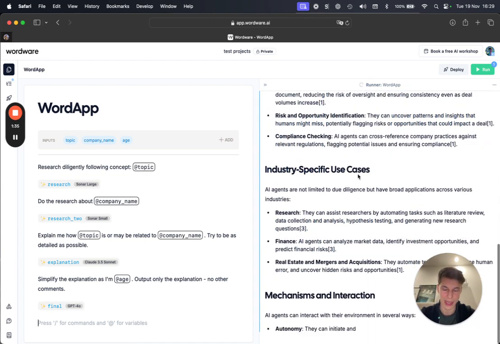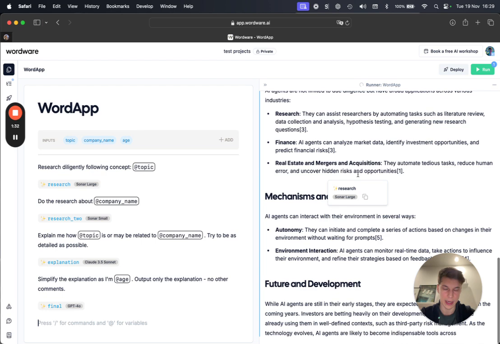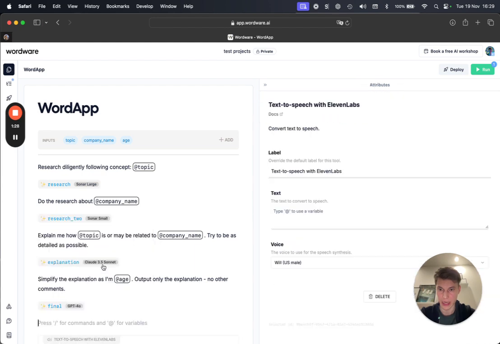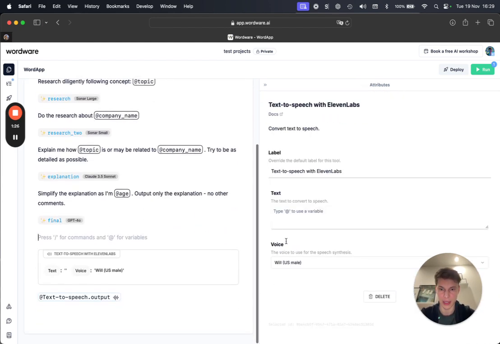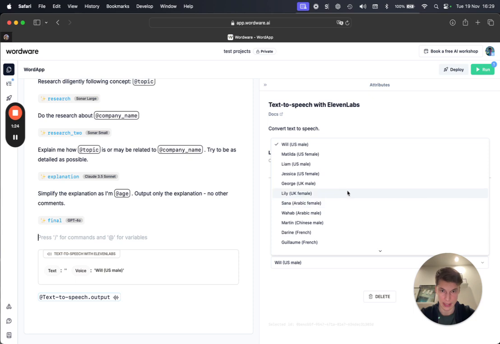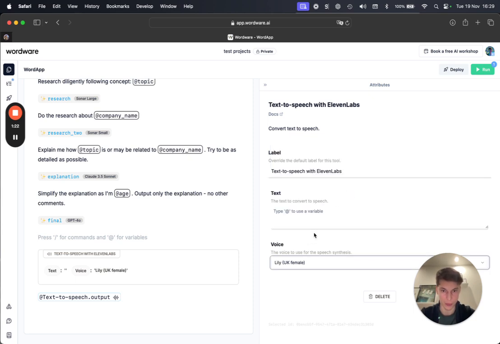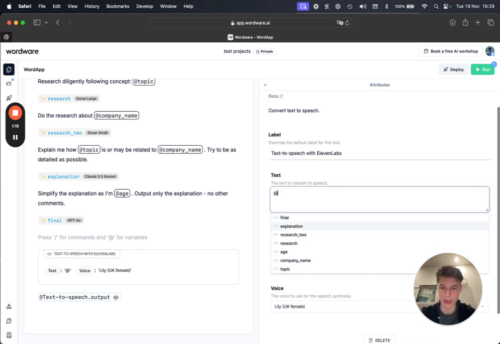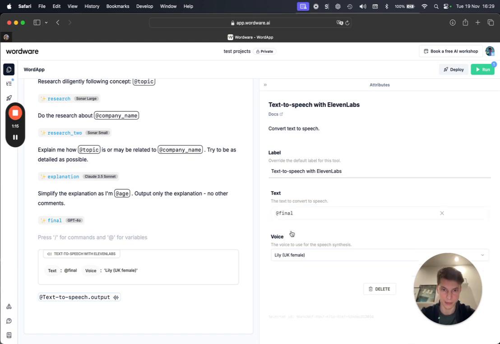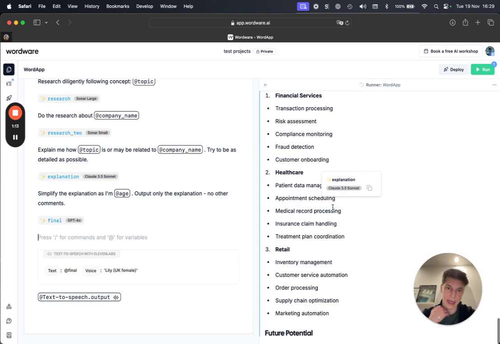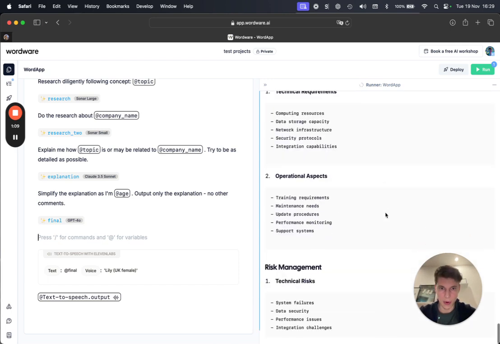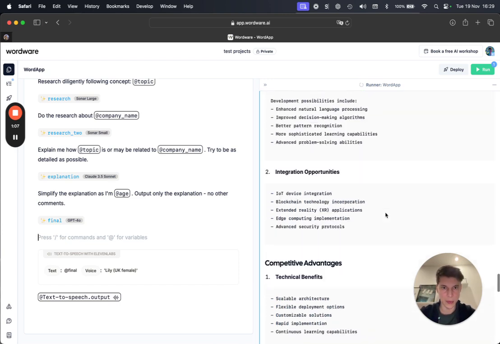I'm thinking once we get this, I will want a simple text-to-speech because I want to listen to the brief explanation. So I'm going to build it, and since I like British, I'm going to use Lily's voice, and I'm going to reference the final version as the input. But let's get back to our initial generation, so we can see what's happening here.